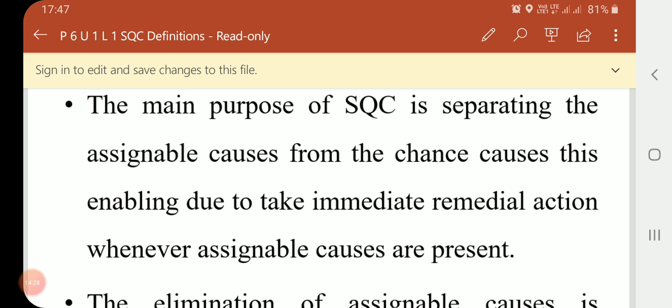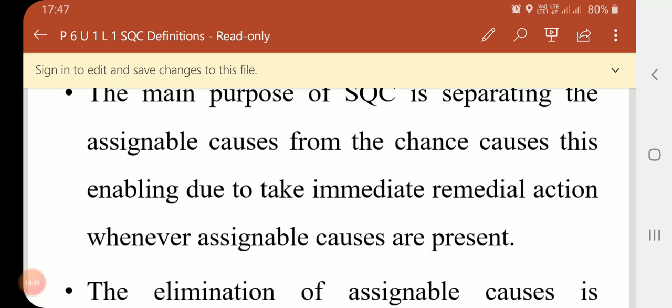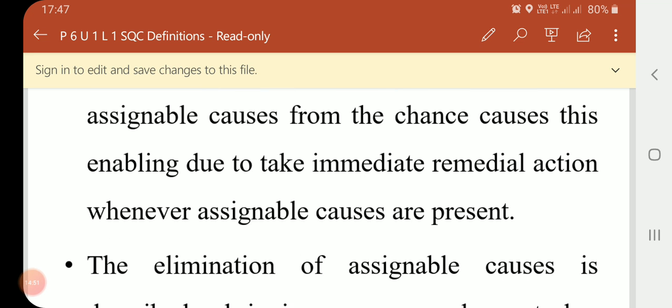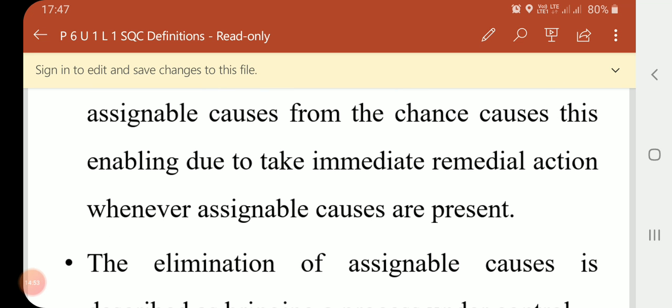The main purpose of SQC is separating the assignable causes, that is, whichever causes can be identified and eliminated, from the chance causes, which means whichever variation cannot be identified and eliminated by human endeavor.